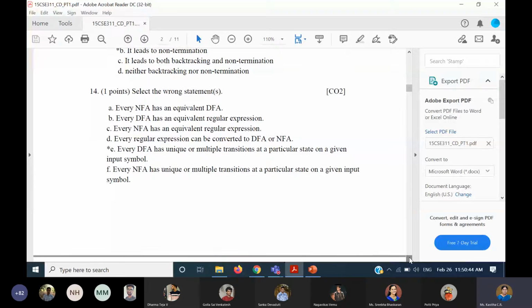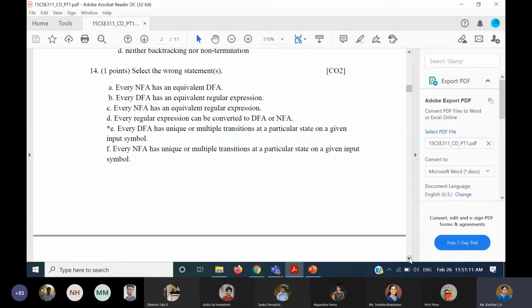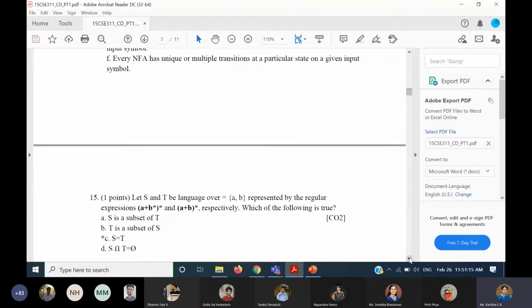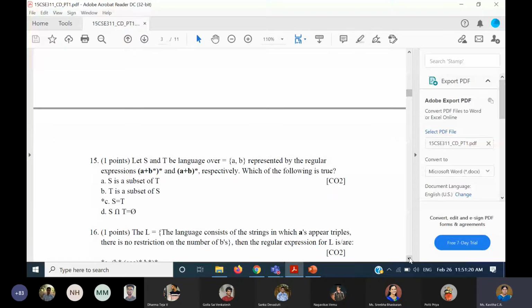Coming to the 14th question, a wrong statement you have to choose. I don't know how many of you read it properly. Every DFA has unique or multiple transitions at a particular state on a given input symbol. That is supposed to be the wrong statement because every DFA will have unique transition at a particular state on a given input symbol. It can never have multiple transitions or multiple moves. And rest all is correct. Maybe while reading you would have misread something. Some people have selected this option.